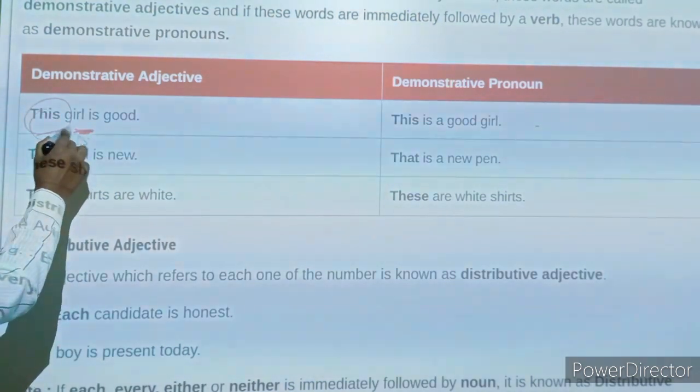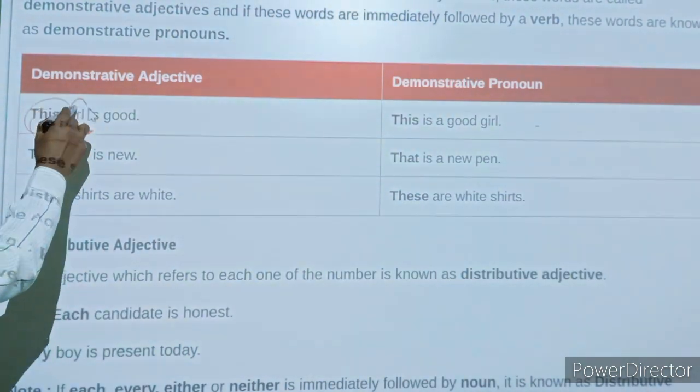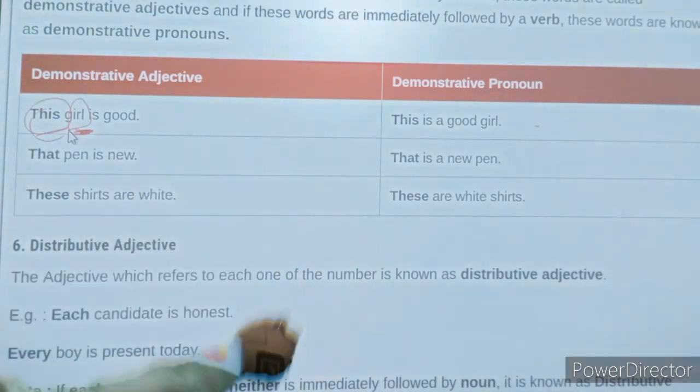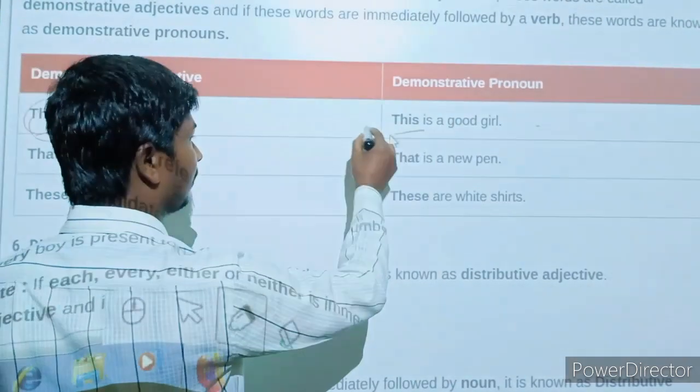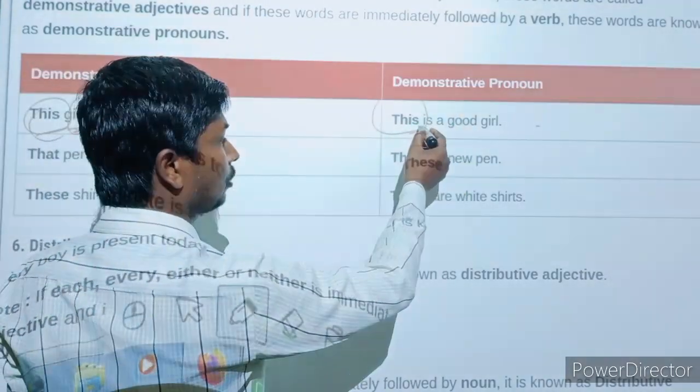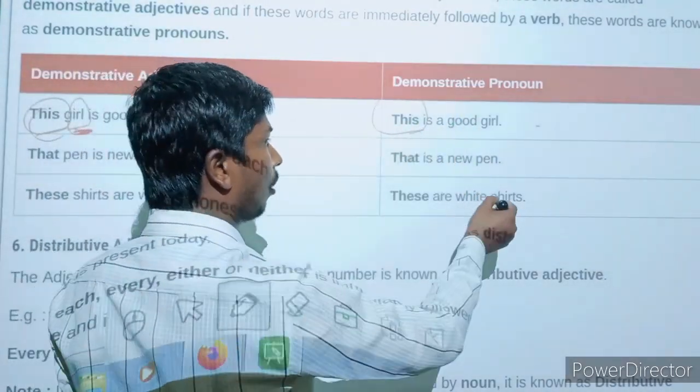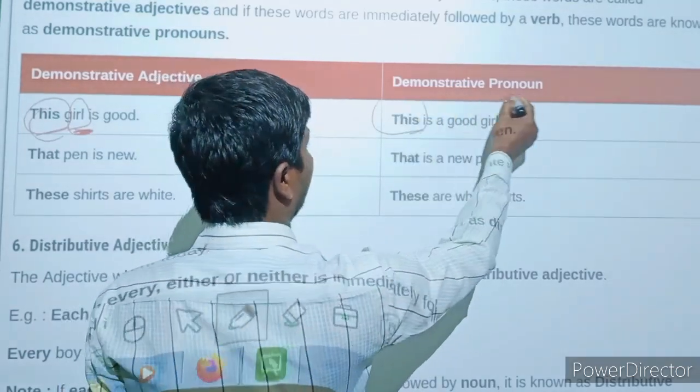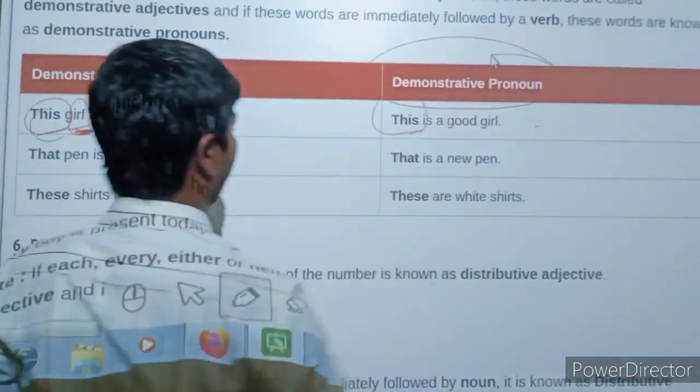In the other sentence, you can see this is a word and thereafter there is no noun. That is why you can say this is a demonstrative pronoun.